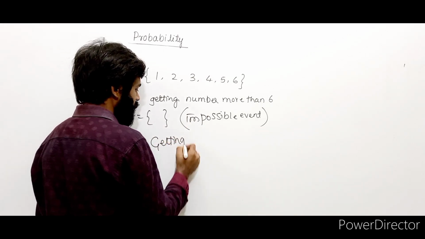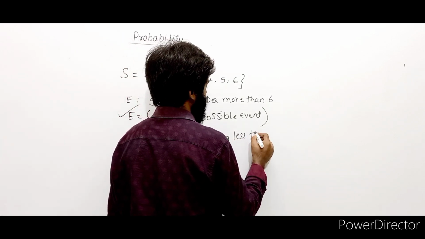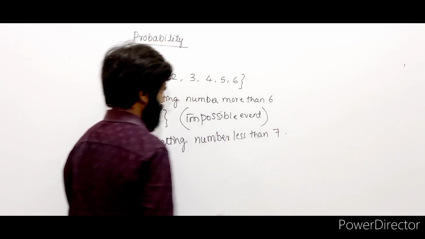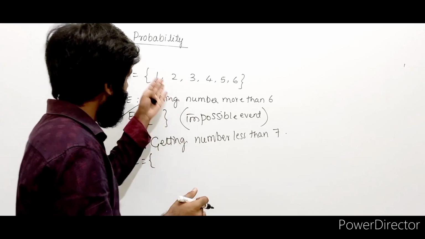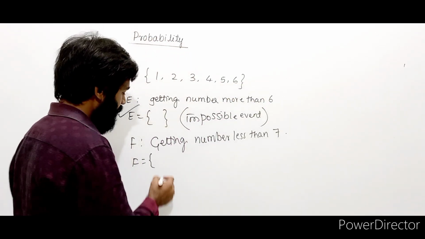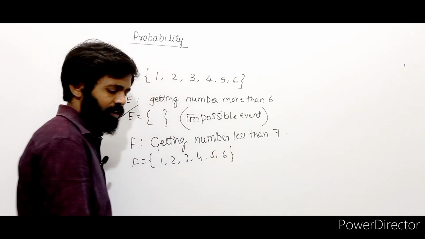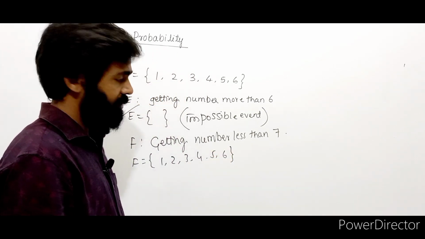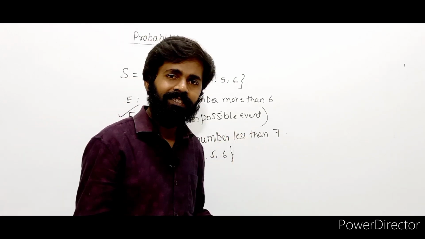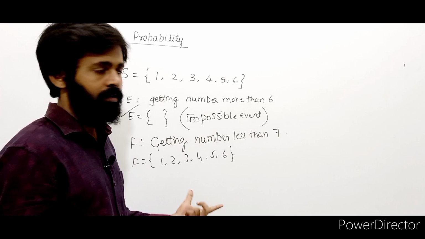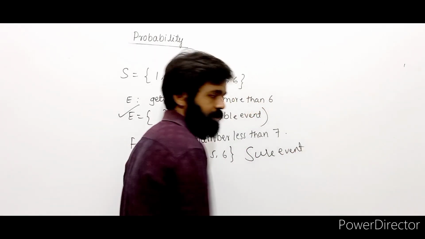Okay. Now let's take the event F as getting a number less than 7. Now what is the event F here? Number less than 7 means all these numbers are less than 7, right? Now calculate here: 1, 2, 3, 4, 5, 6. All numbers are less than 7. It will happen for sure. Obviously, if you throw a die, you will get a number less than 7 only. That's sure. That is called a sure event, or also a certain event.